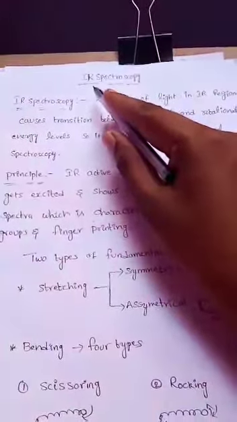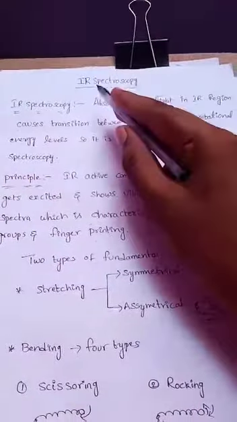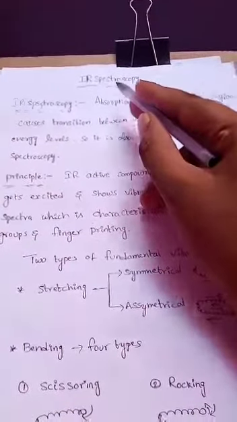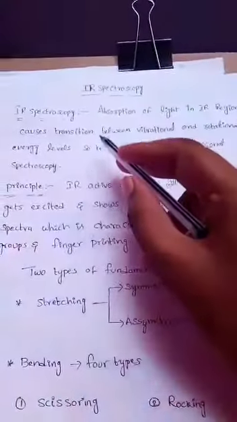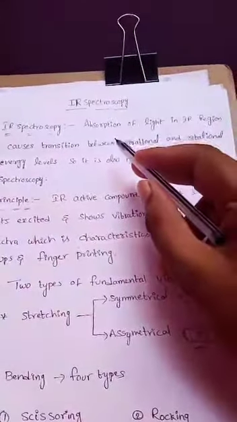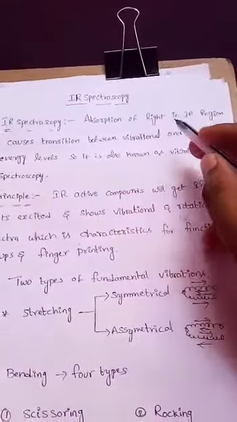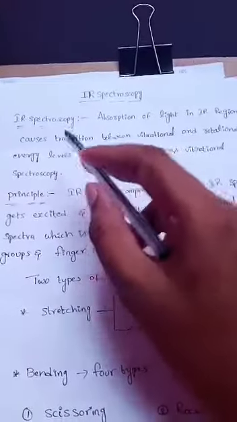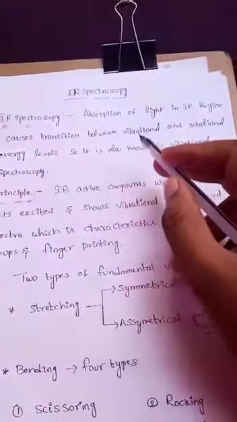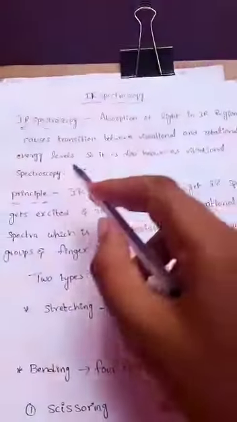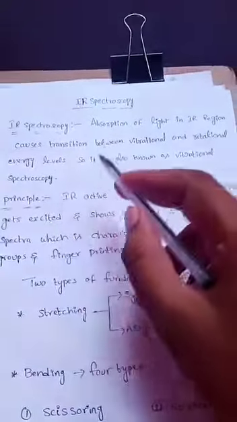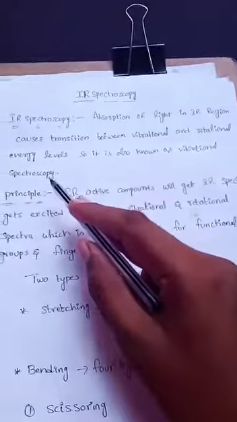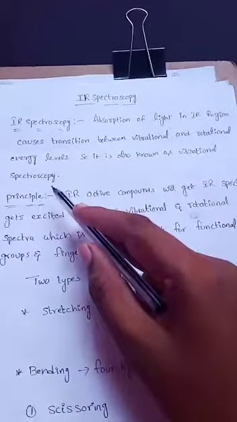We already know UV visible spectroscopy. This is the second type of spectroscopy technique, IR spectroscopy. See the definition of IR spectroscopy. IR spectroscopy means absorption of light in IR region. Absorption of light in IR region causes transition between vibrational and rotational energy levels. So, it is also known as vibrational spectroscopy. Another name is rotational spectroscopy.